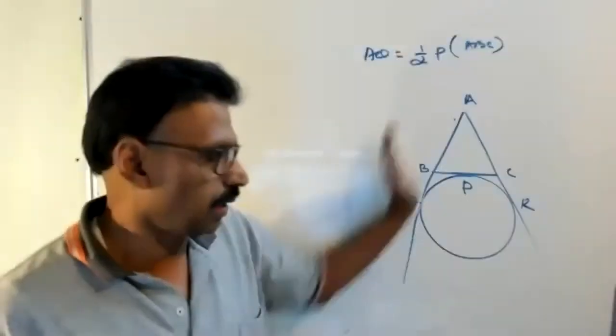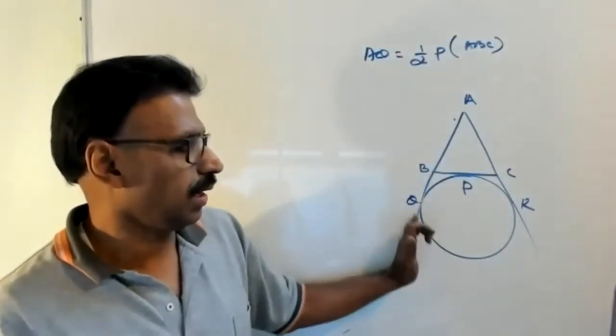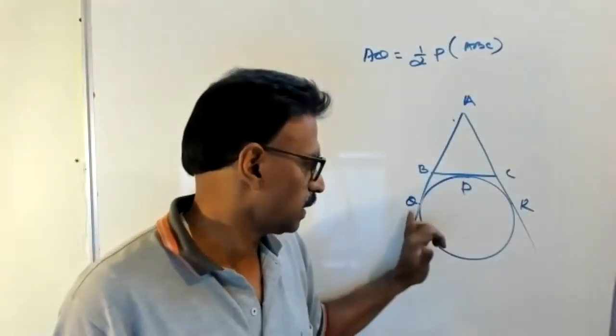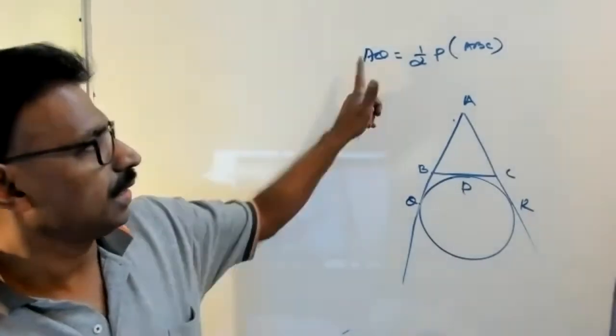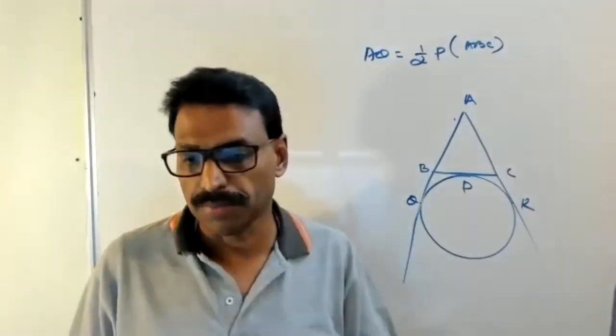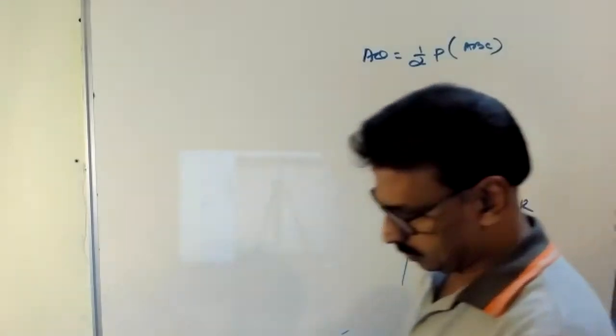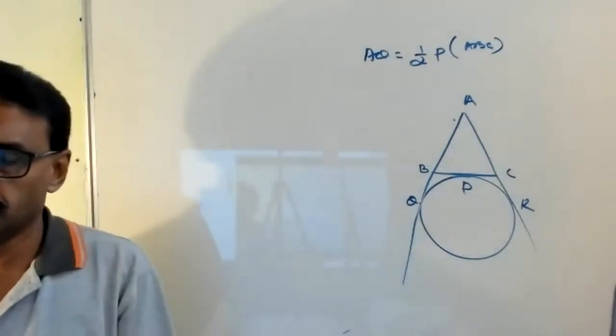A circle touches the side BC of triangle ABC at P, with AB and AC extended, meeting at Q and R. Prove that AQ is half the perimeter of triangle ABC. Figure okay or not?